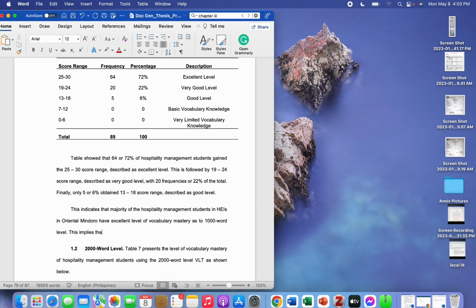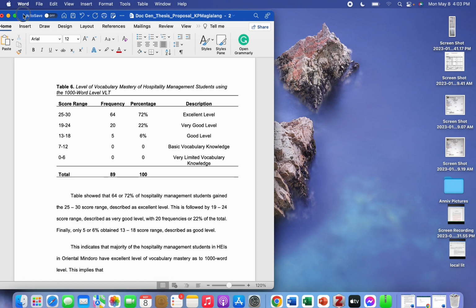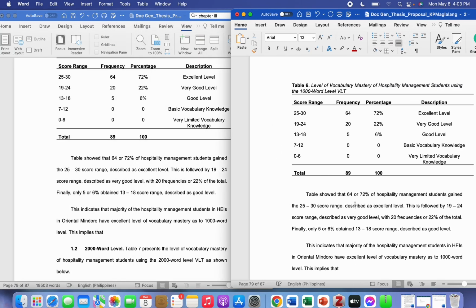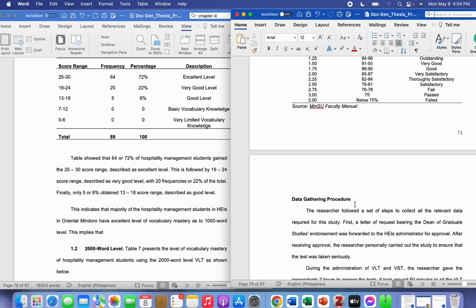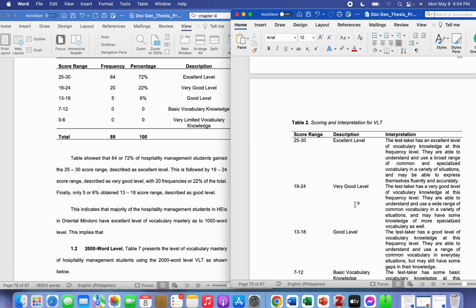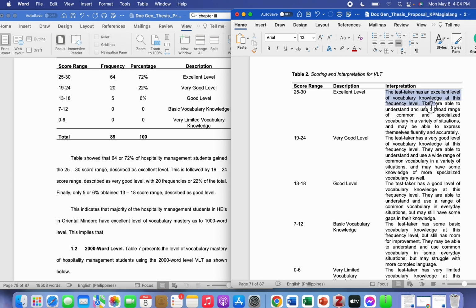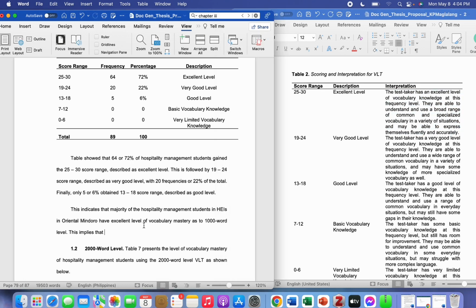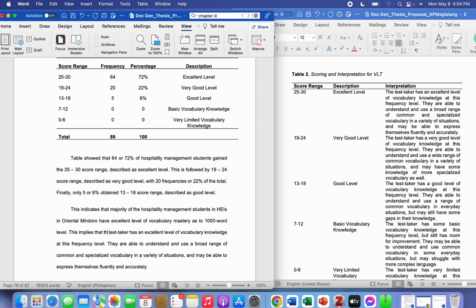I say, aside from that, I could say this infers that they are able to understand and use a broad range of common specialized vocabulary in a variety of situations and may be able to express themselves fluently and accurately. That's based on the interpretation of that score range.